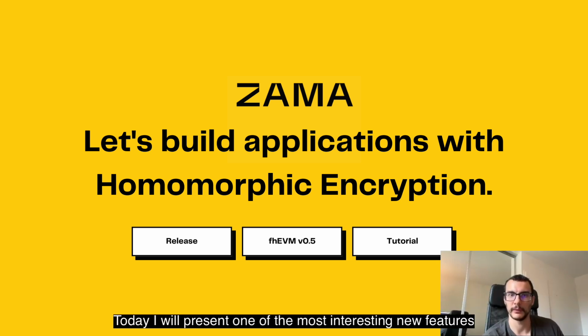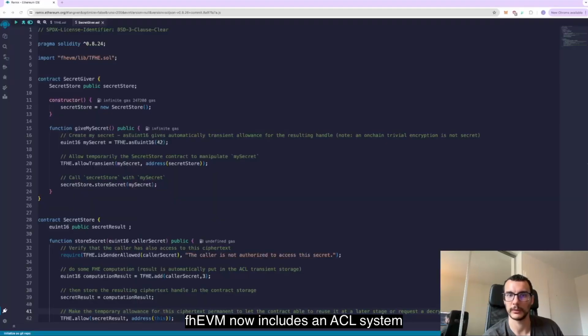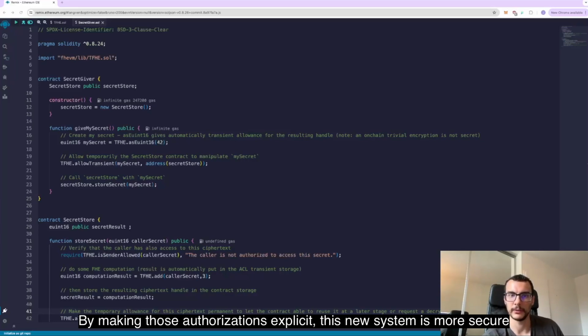Today, I will present one of the most interesting new features that we added to the latest version of FHEVM, which is version 0.5. This feature is the Access Control List, or ACL for short. FHEVM now includes an ACL system that allows you to define explicitly which accounts have the right to use and manipulate which ciphertext. By making those authorizations explicit, this new system is more secure than the older implicit system, and it makes FHEVM also compatible with our new coprocessor model.